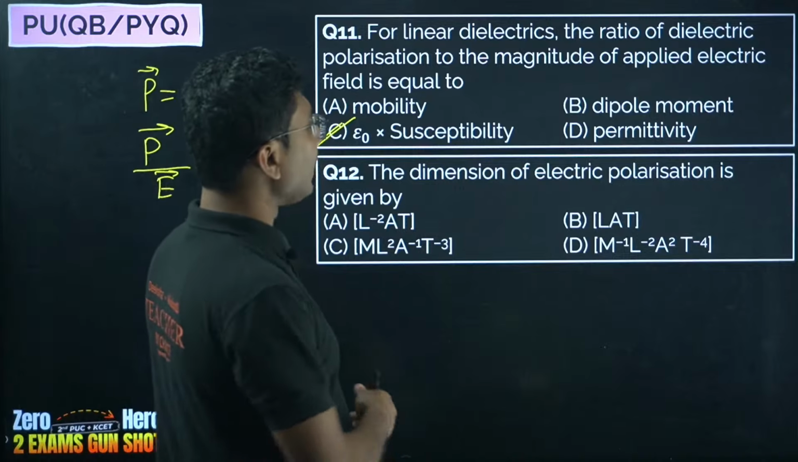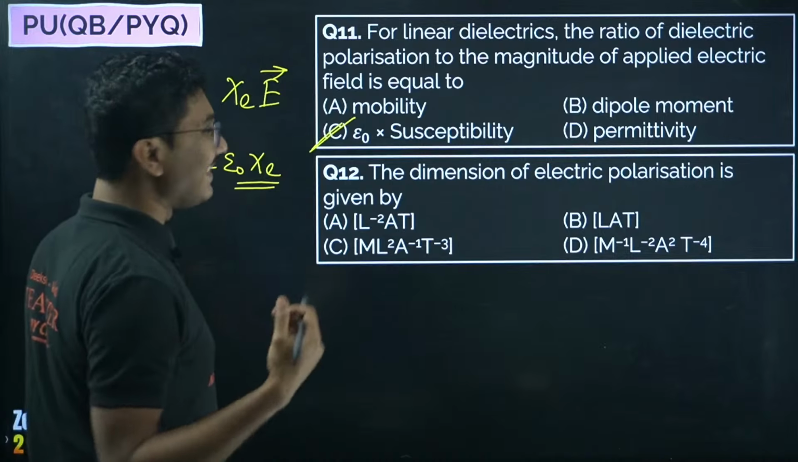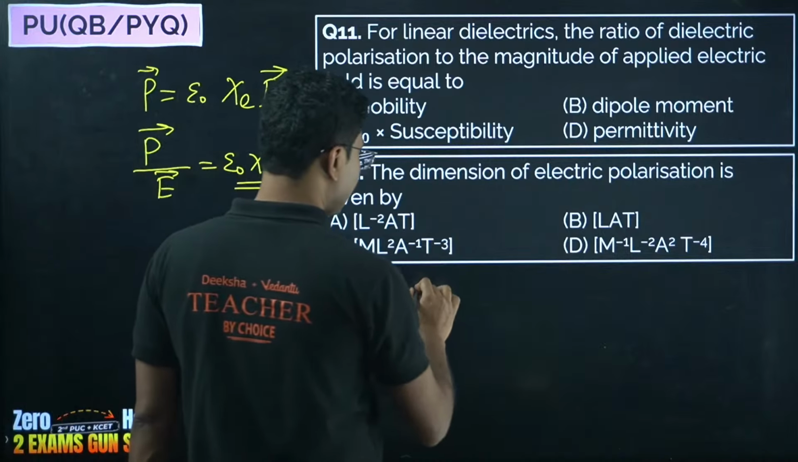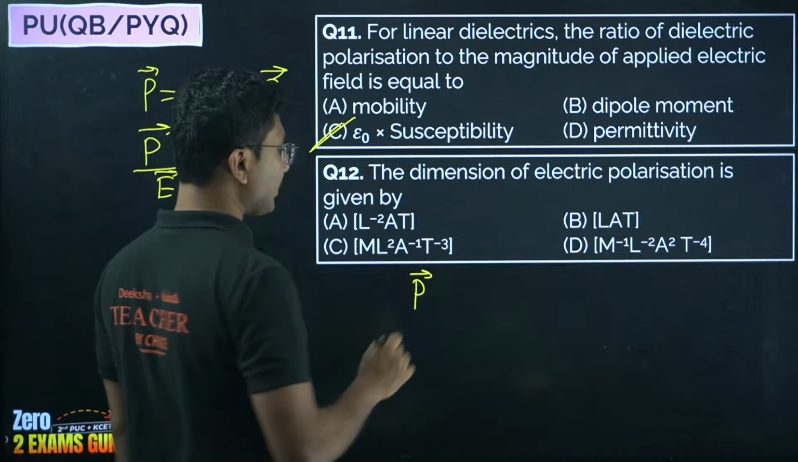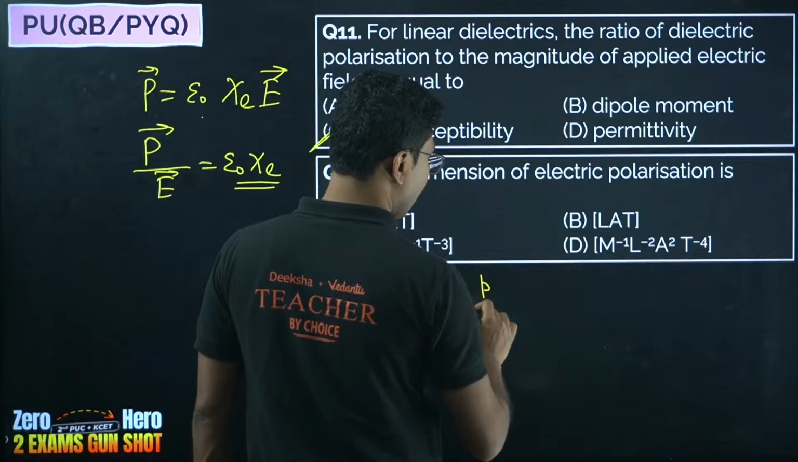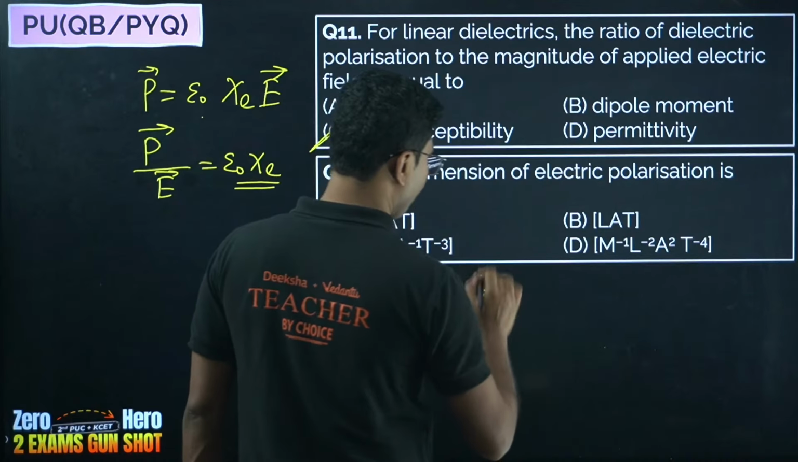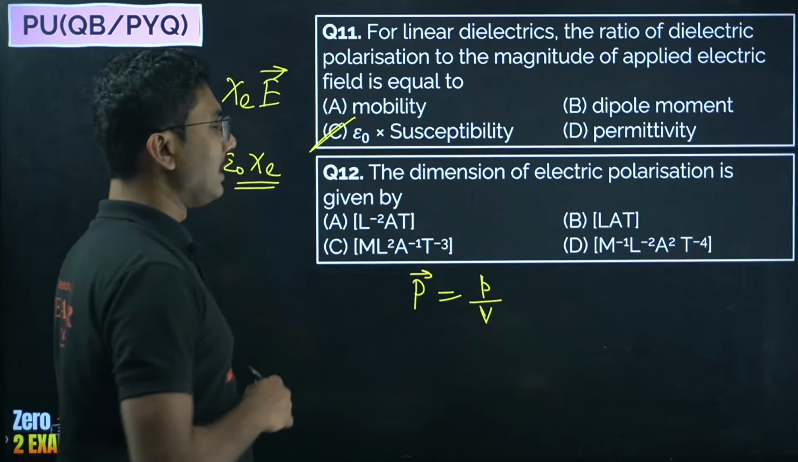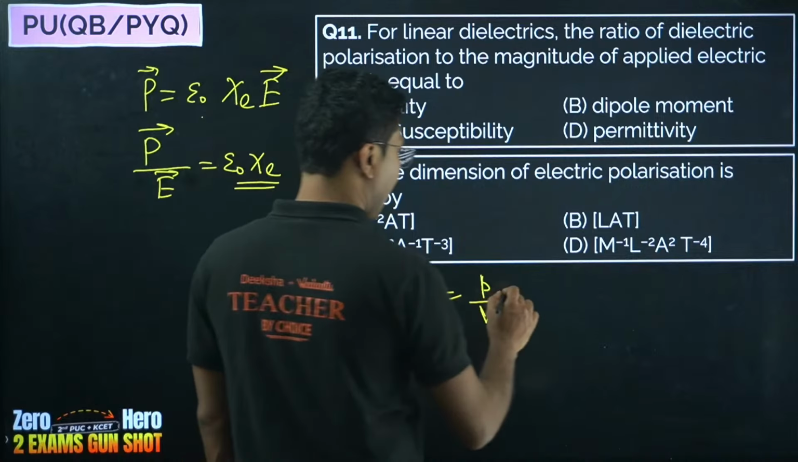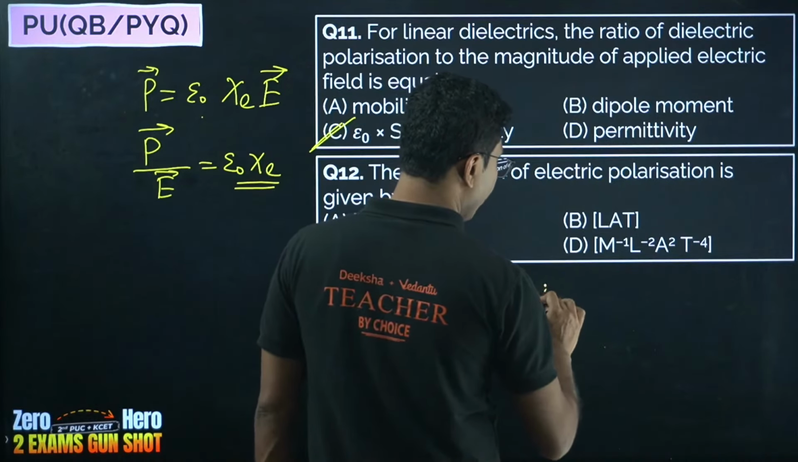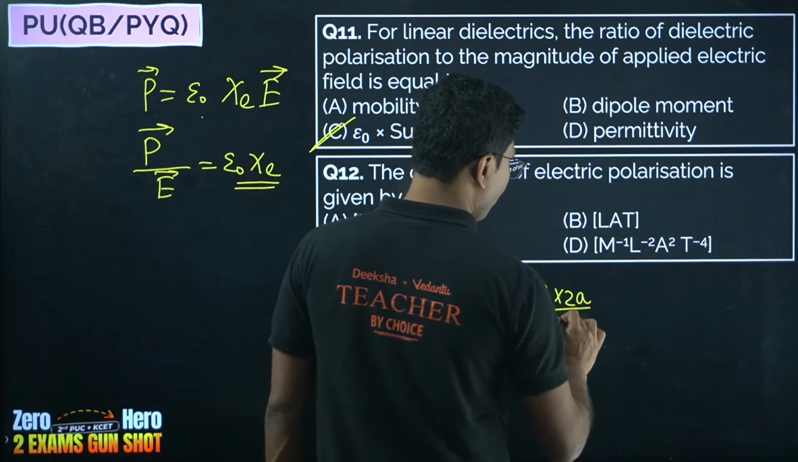The dimension of electric polarization. Now a very tricky question. Do not use this formula to find the dimension of electric polarization. Electric polarization is basically dipole moment per unit volume. So what is dipole moment? Dipole moment is Q into 2A, divided by volume.